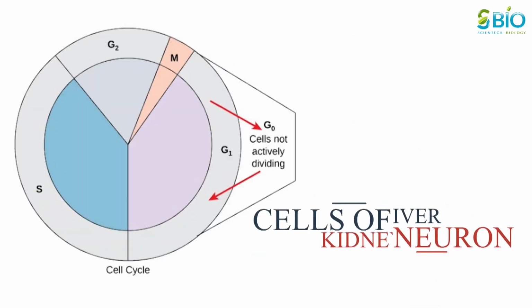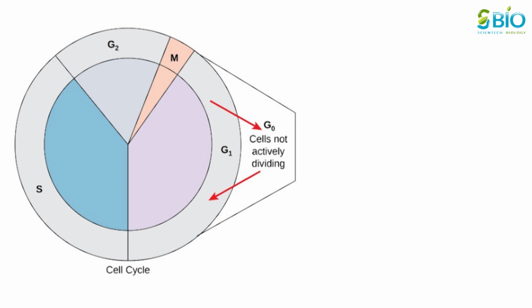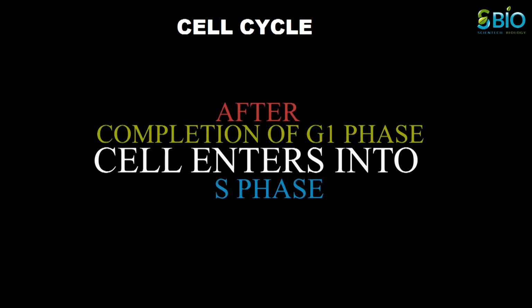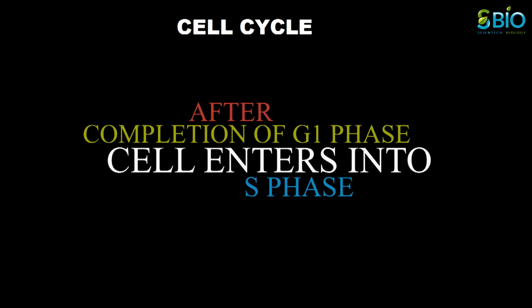Cells of liver, kidney and neuron, after remaining in G1 phase for some time, come out of the cell cycle and enter G0 phase, also known as quiescent phase. In quiescent phase, the cell division stops, but the other activities within the cell continue. After the completion of G1 phase, the cell cycle transitions into S phase.